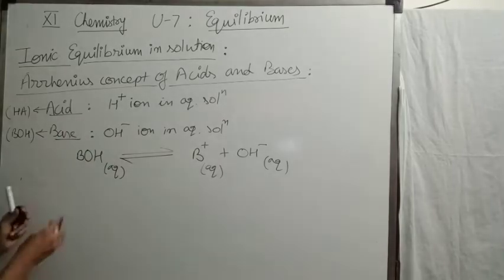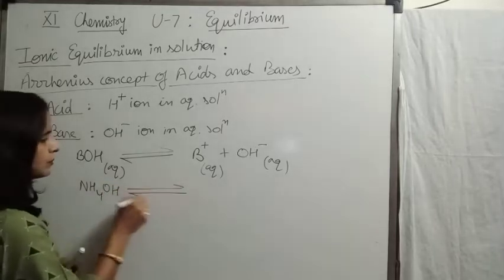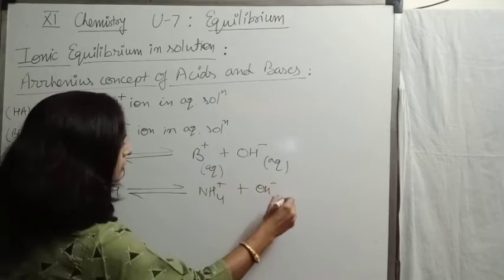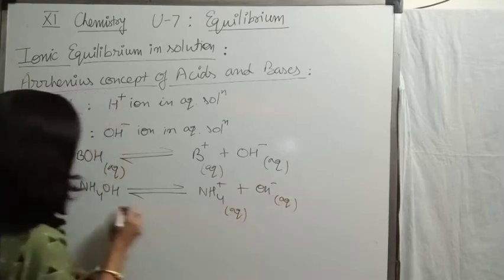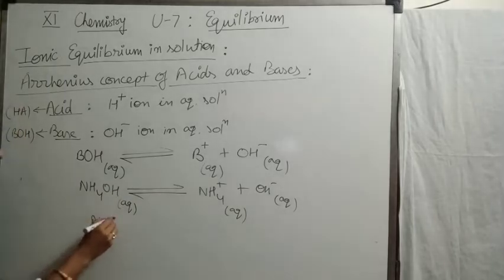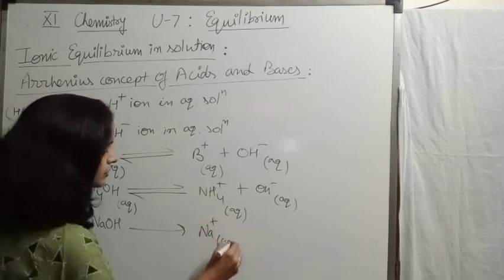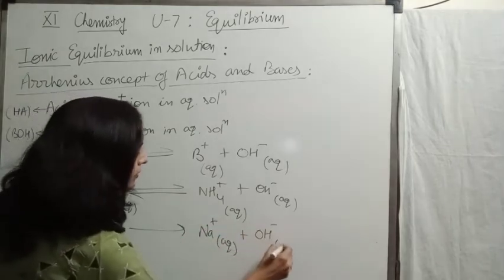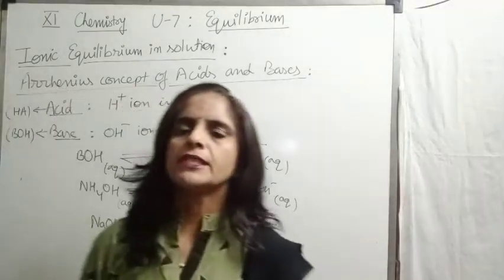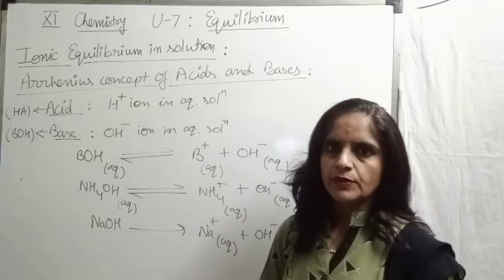We can take the example of ammonium hydroxide, a weak base, so partial dissociation into ammonium ions and hydroxyl ion. NaOH, a strong base, so complete dissociation into sodium ion and hydroxyl ion. So these are some examples of acid and base which we express in terms of the Arrhenius concept.